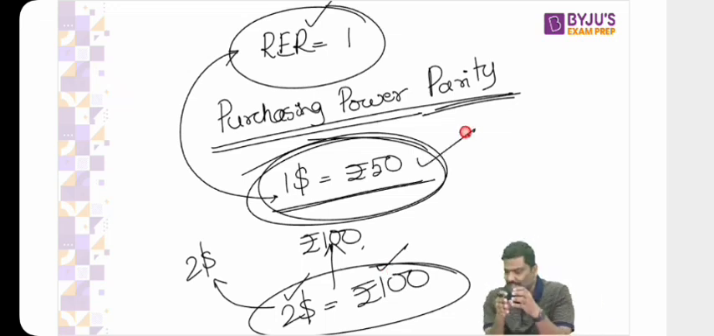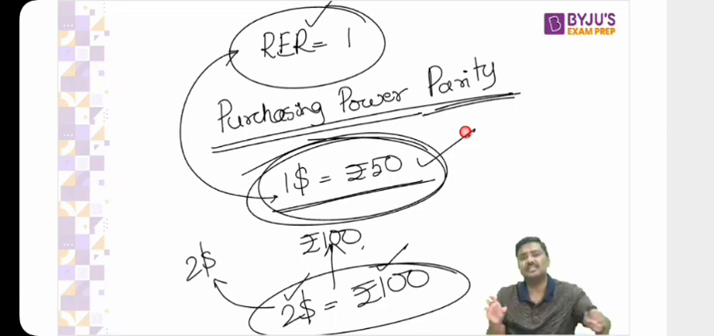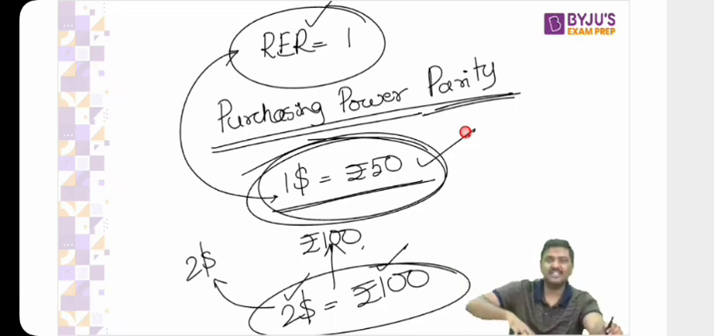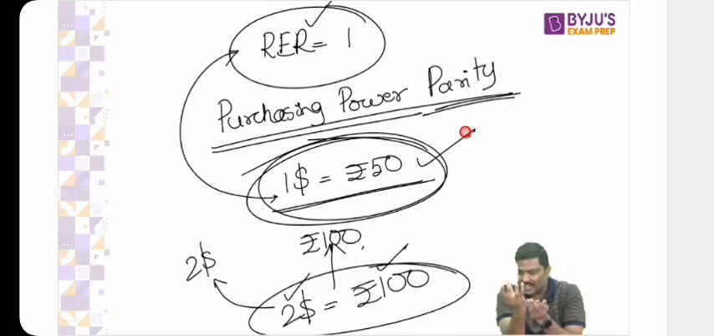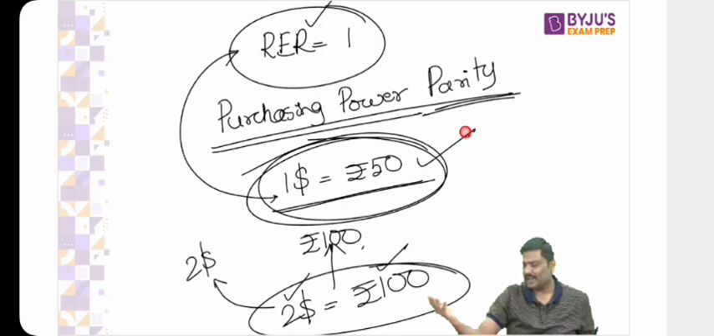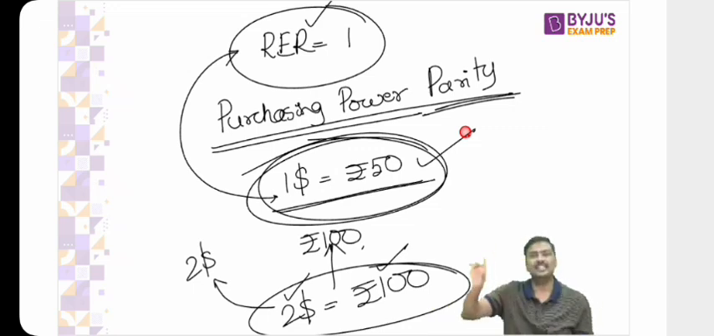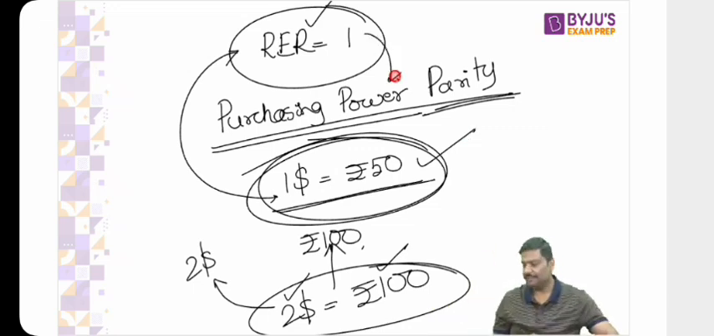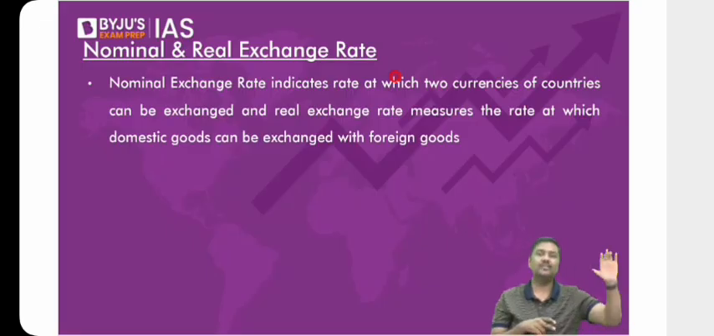Currencies, same in the sense the value should be same. 200 rupees will be equal to $4. 100 rupees is equal to $2. 50 rupees is equal to $1. So using these currencies, you'll be able to purchase the same set of goods and services in different countries. That leads to RER is equal to 1, and we'll simply say currencies are at purchasing power parity. Done. This is basically the idea of a nominal exchange rate and real exchange rate.